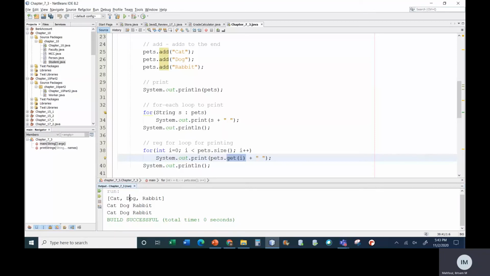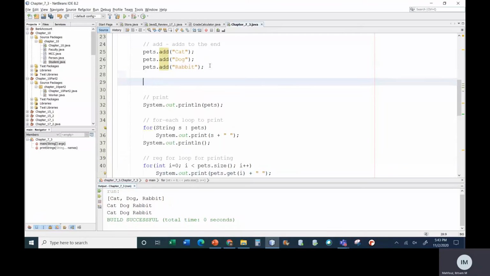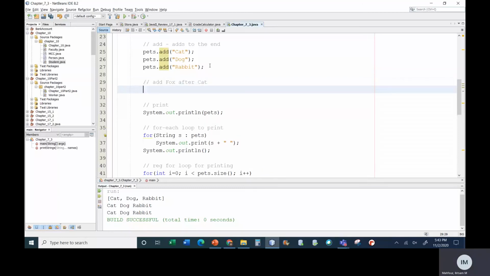Now, how about if I want to add something in the middle? Okay, so let's come here and let's add box after cat. I want to add it in the middle.